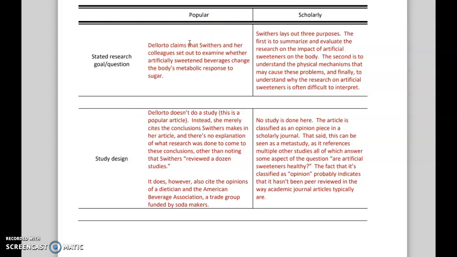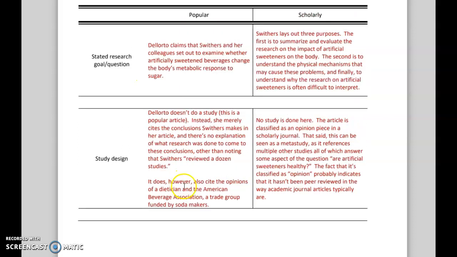A lot of times we'll see in the popular articles, they'll claim that they set out to investigate something or to discover something, and that's really not what the scholarly article set out to do. The scholarly article set out to do something else entirely. They might have just had this finding that the reporters have now picked up on, but that's not what they set out to do. So what was their goal, their research question?